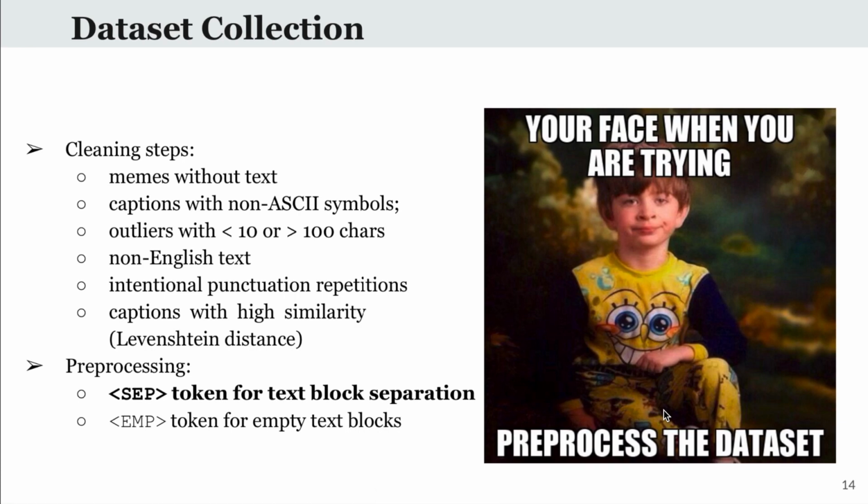During the data collection, we apply several cleaning steps. We remove captions without text, with non-ASCII symbols, very long captions, and attempt to remove non-English texts. Also, we try to filter out evident duplicates, and we explicitly encode the separation between the top and the bottom captions using special separation tokens so that the model could learn the context of the memes.